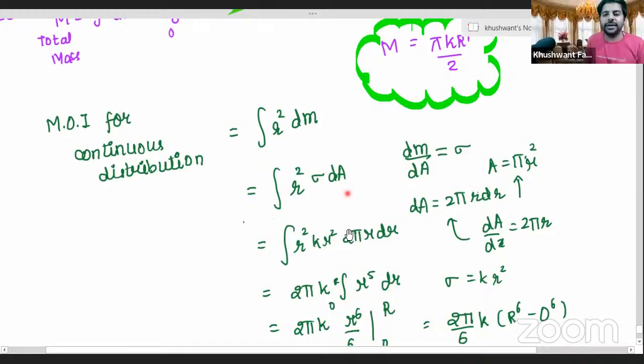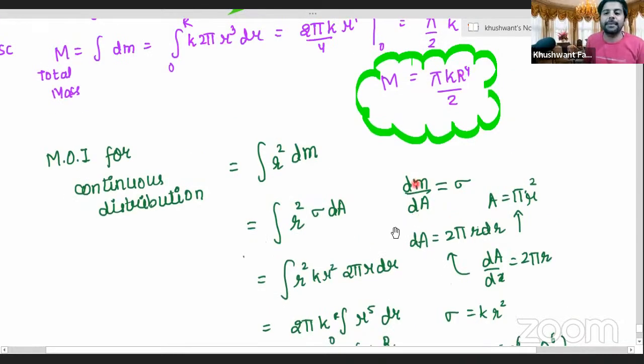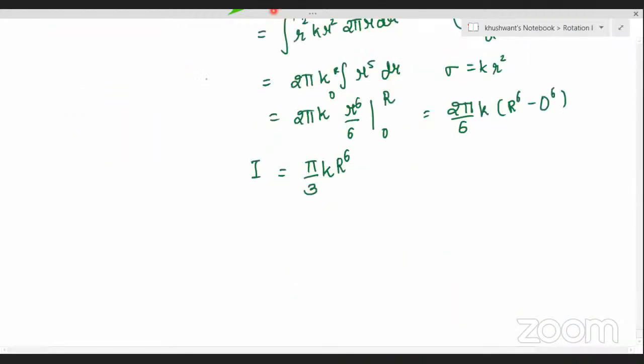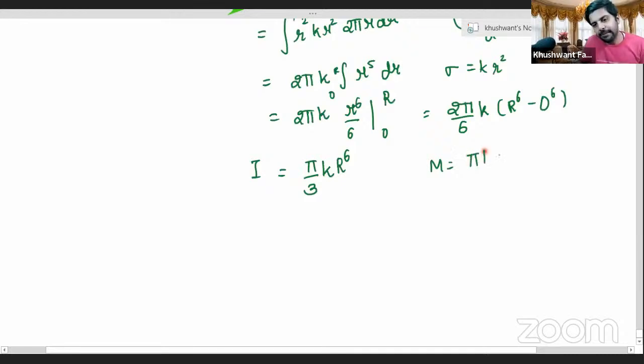Can you remember it in your mind? Remind me when we go to the next step. Yes, sir. Pi k r power 4 by 2. What was the mass, Praveen? Pi k r power 4 by 2, sir. Pi k r power 4 by 2.